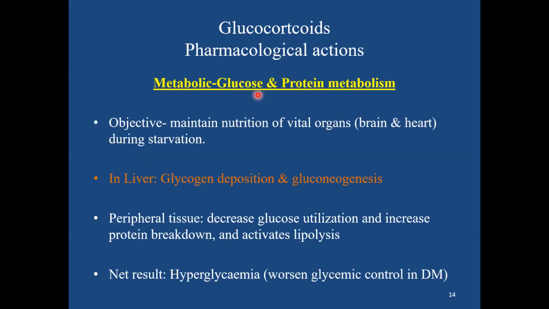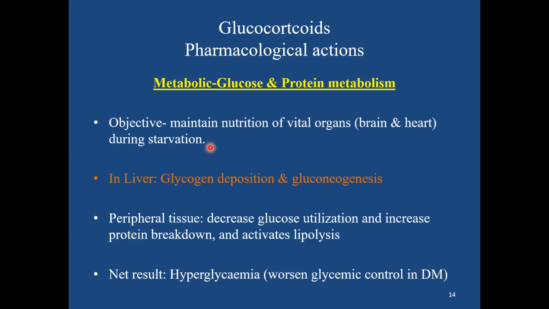And if you see, most of the metabolic changes which happen are because of its action on transcription factors, which leads to transactivation. Overall, on the carbohydrate and protein metabolism, the major objective of glucocorticoid is to maintain the nutrition of the vital organs, especially brain and heart, during starvation.